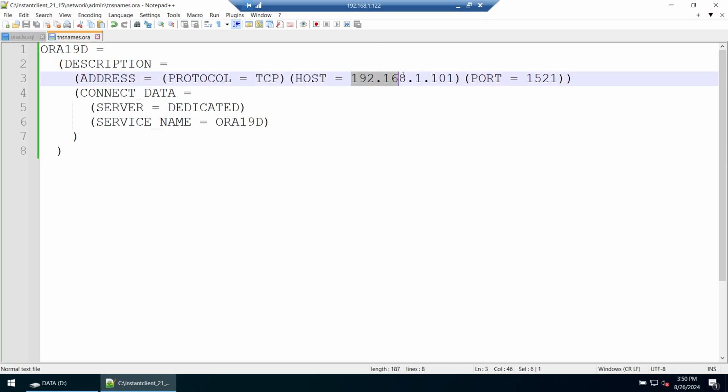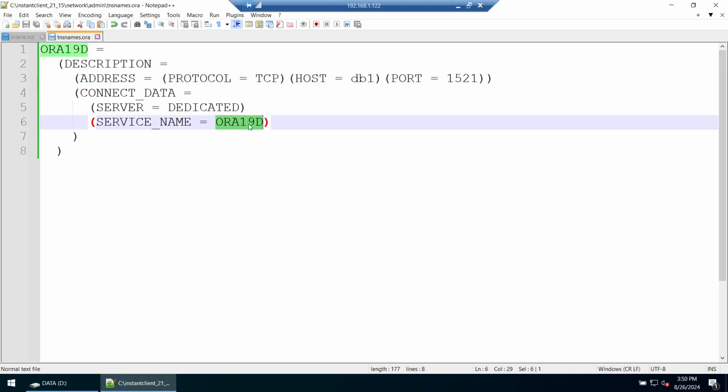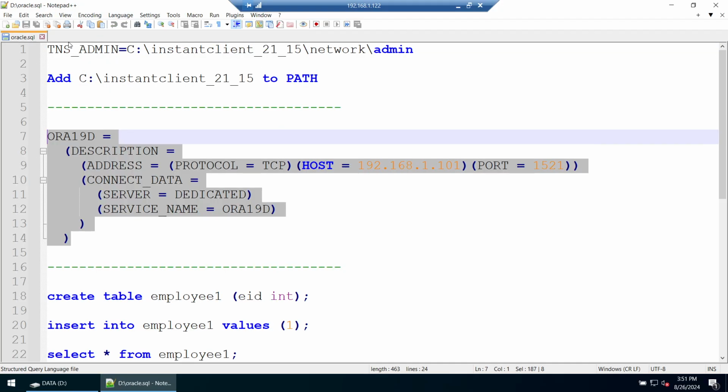And here, as I mentioned, you can either specify the IP address or the host name. Let me give the host name. This is where the database is running. This is the database port, and this is the service name. And as I mentioned, this doesn't have to match this. So here I'll say my DB, instead of giving the same, just to explain that this doesn't have to match this. Now we'll save this tnsnames.ora file.